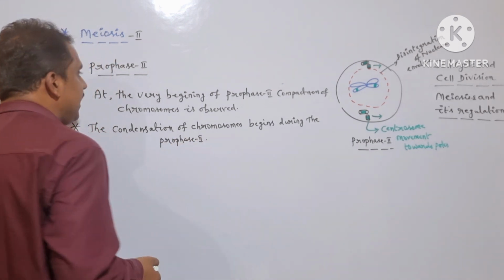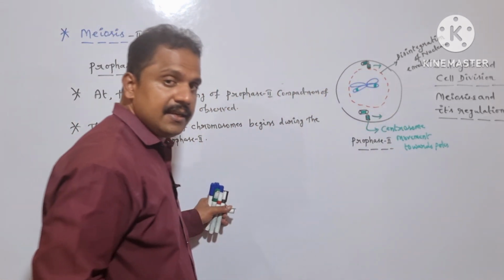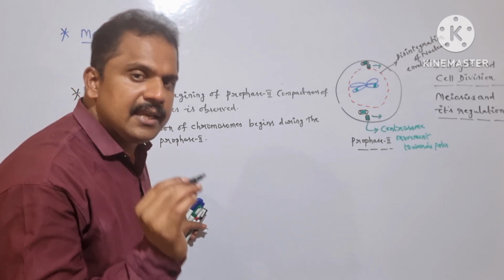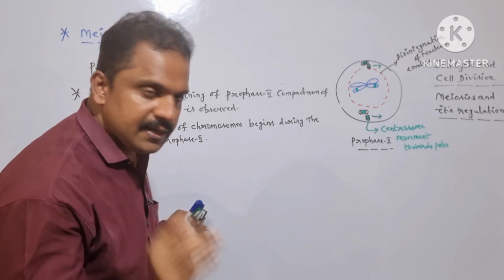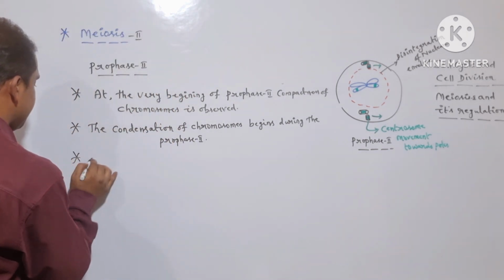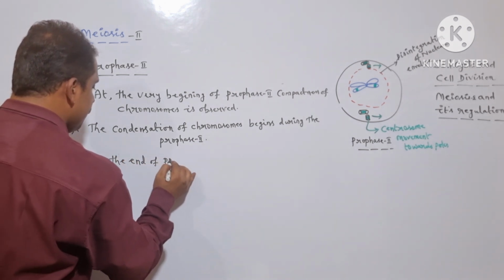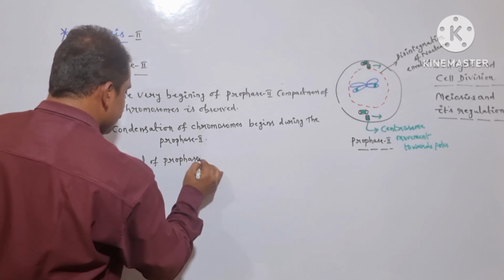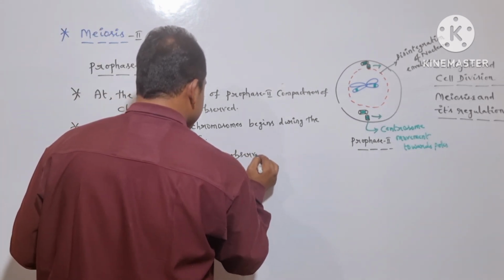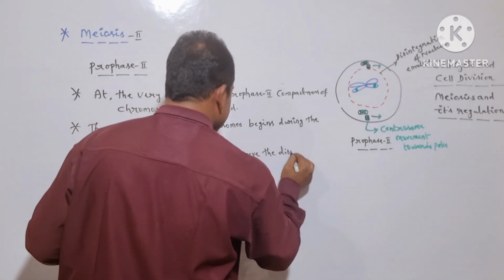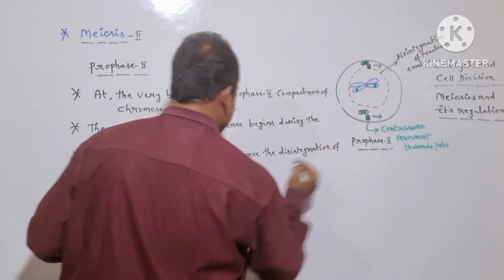And at the end of prophase 2, we can observe the disintegration, or the disappearance, of the nuclear envelope. At the end of prophase 2, we observe the disintegration of the nuclear envelope.